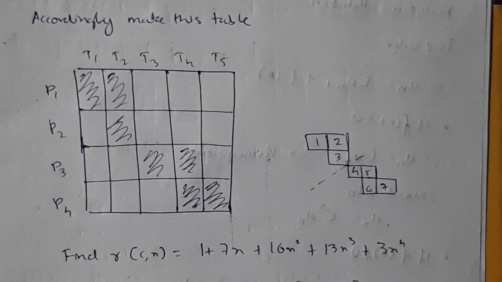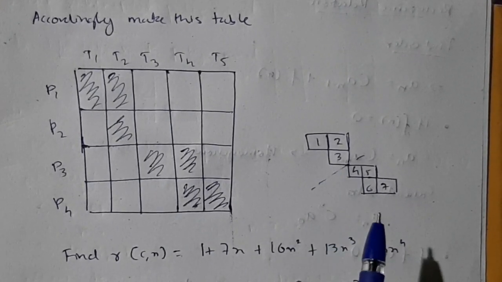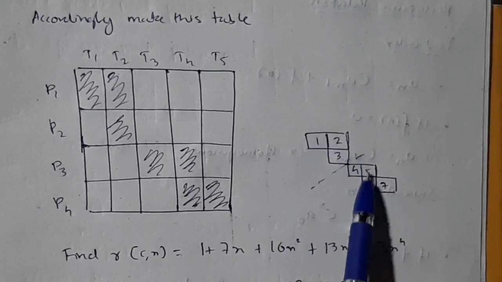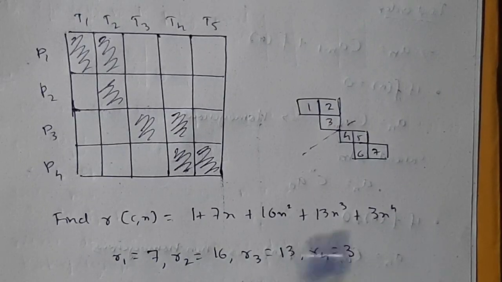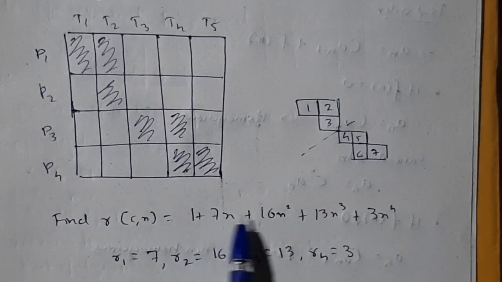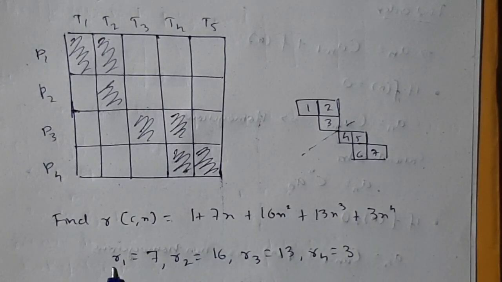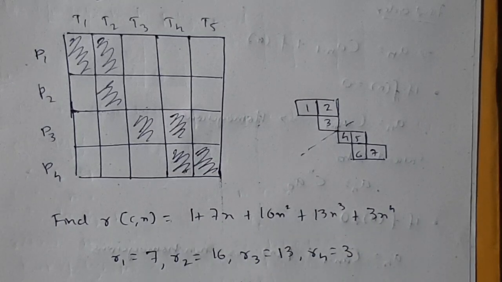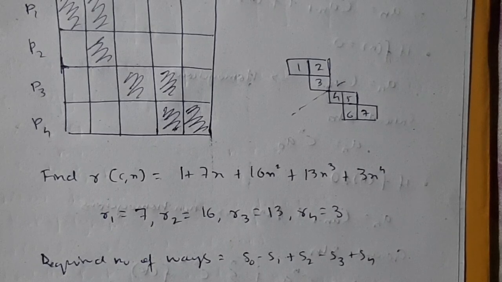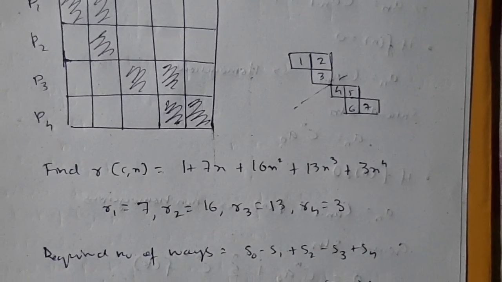Then similarly find R of C, x. In the previous slide I have shown you how to find the Rook polynomial by dividing, right? And after doing that, you will get one formula, right? So this is R1, R2, R3, R4. Find that R1 is 7, R2 is 16, R3 is 13, R4 is 3, okay. After writing all that, you have to find the number of ways. They have asked in the question to find the number of ways. So how will you do that?